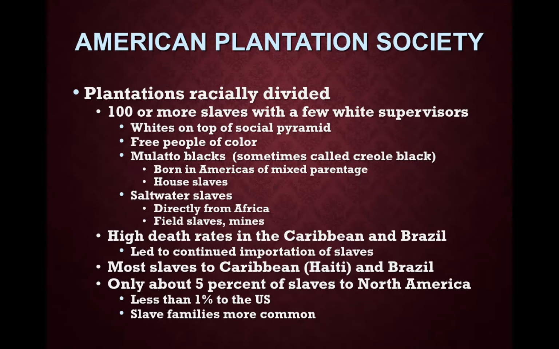Plantations are going to be racially divided. Some of the bigger plantations have 100 or more slaves with a few white supervisors. The whites were on the top of the social pyramid in the Americas. Then you have the free people of color. Then you have mulattoes. You have saltwater slaves, those slaves that directly came from Africa.